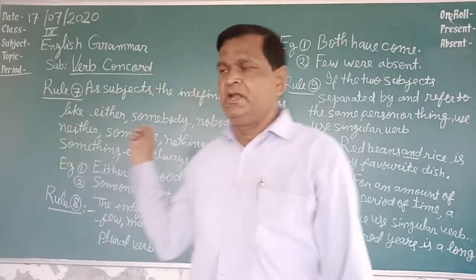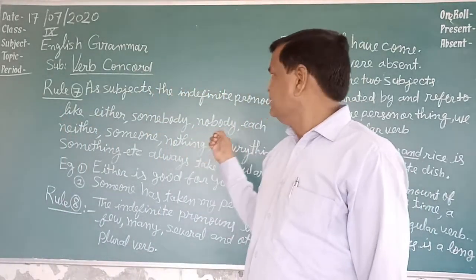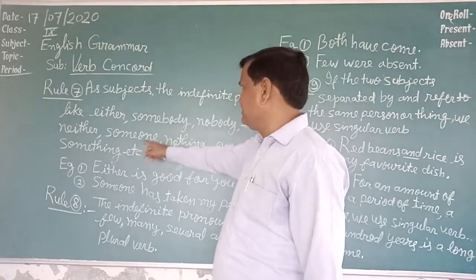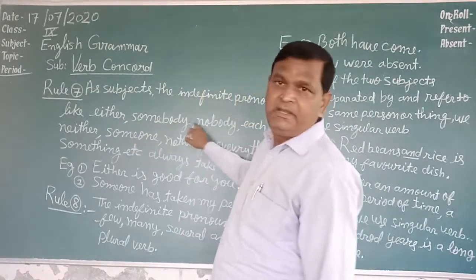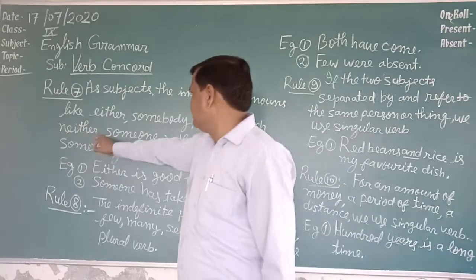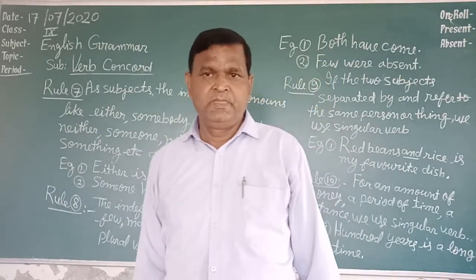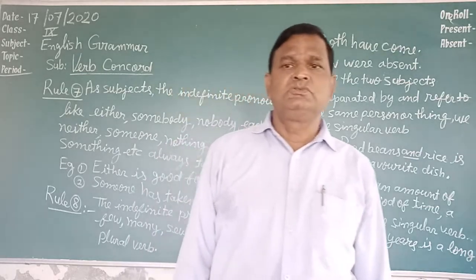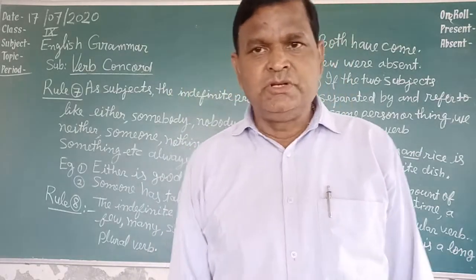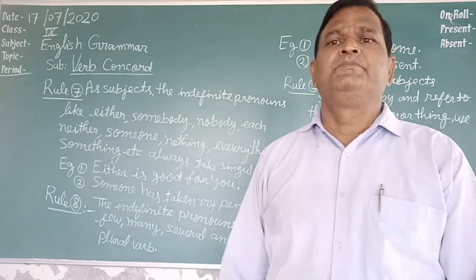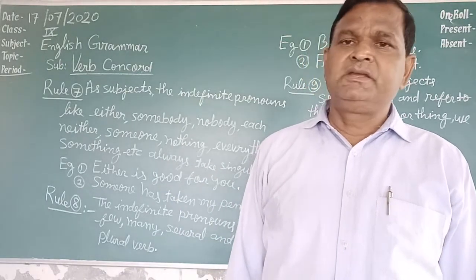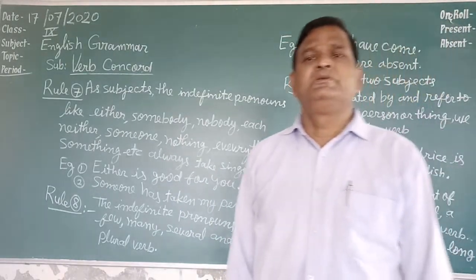Students, these are indefinite pronouns. If these indefinite pronouns are used as subjects, in that case a singular verb is used.